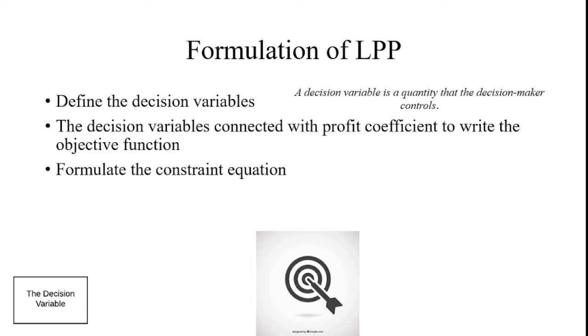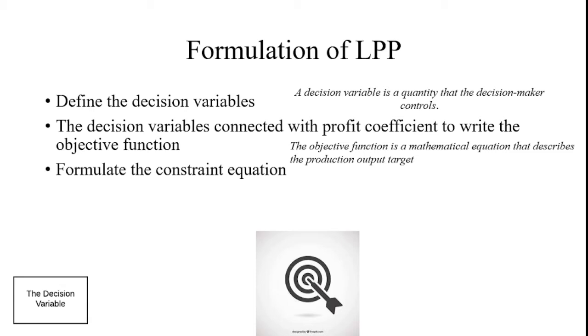Then the second step to be followed for formulation of LPP is that the decision variables are connected with the profit coefficients to write the objective function. Here another term, objective function, is available. What is meant by objective function? The objective function is a mathematical equation that describes the production output target.